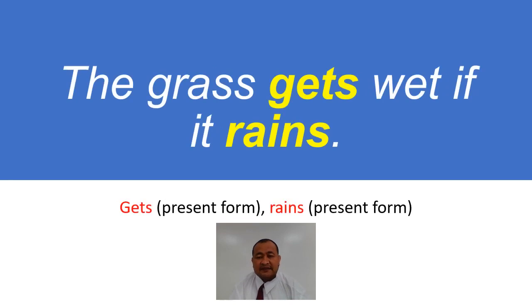And the grass gets wet if it rains. Gets, present form, and then rains, present form. So in the main clause, present. In the if clause, also present.